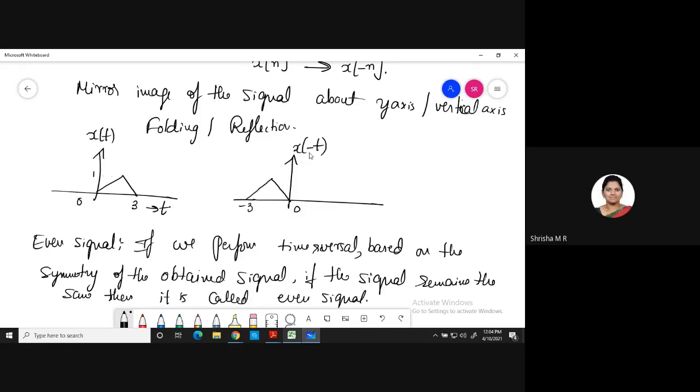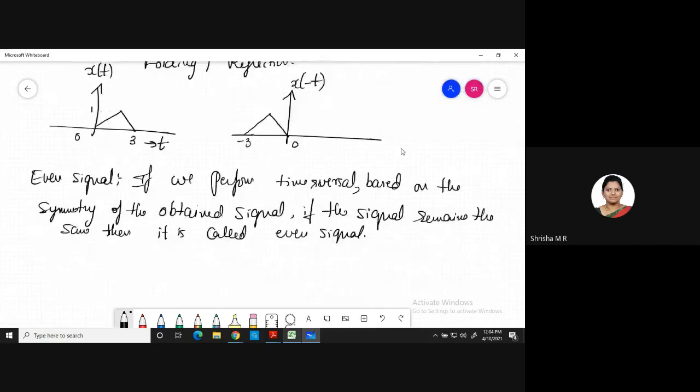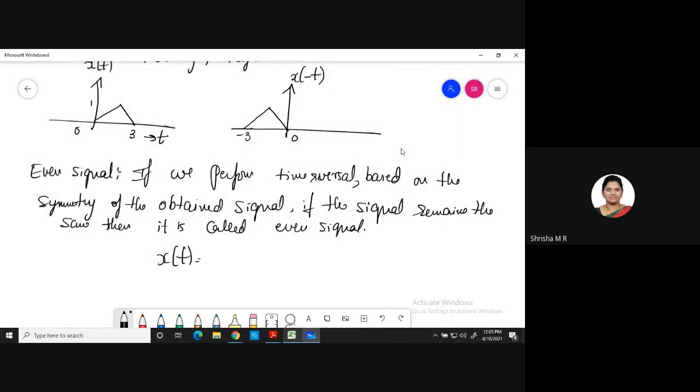Yeah. So if we perform time reversal based on the symmetry of the obtained signal, so I have performed time reversal for my x of t and it is symmetric. After I perform time reversal, I can observe that this signal is symmetric about the y-axis. If this is symmetric, then it is called an even signal. So that means if x of t is equal to x of minus t for all the values of t, then the signal is called an even signal. Understood what is an even signal, everyone? Yes, ma'am.